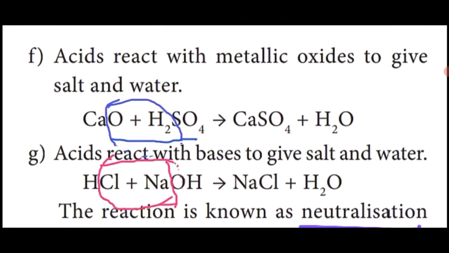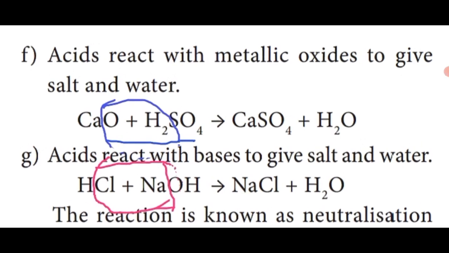Another property of acid is that acid reacts with metallic oxide to give salt and water. When a metal combines with oxygen, the compound is called a metallic oxide. So acid reacts with metallic oxide. For example, take H2SO4, sulfuric acid, one of the acids.